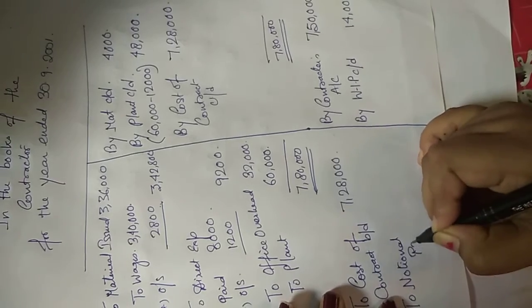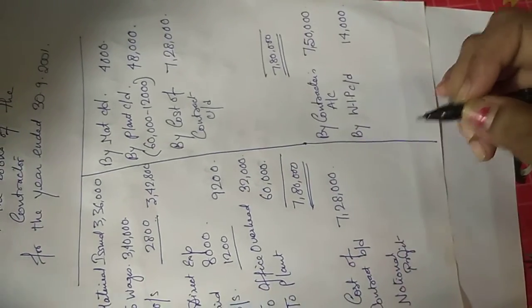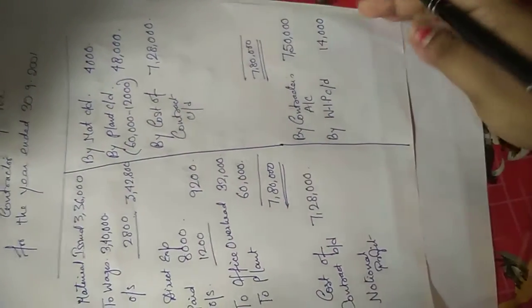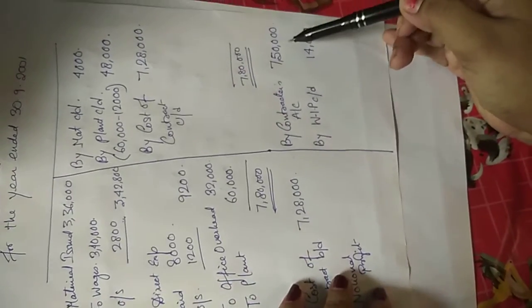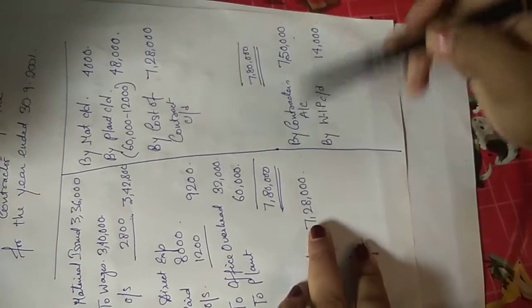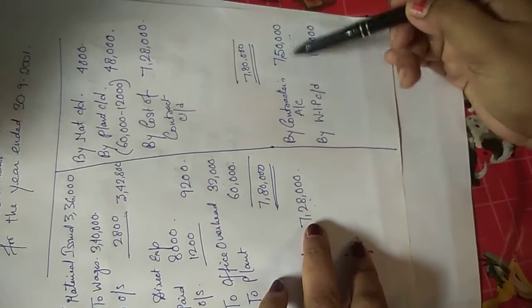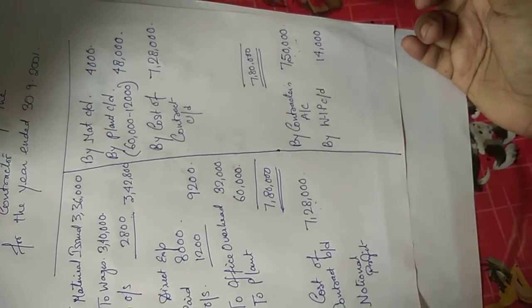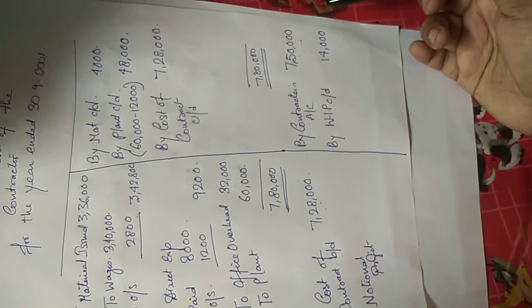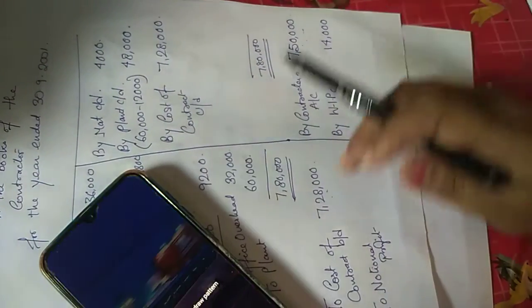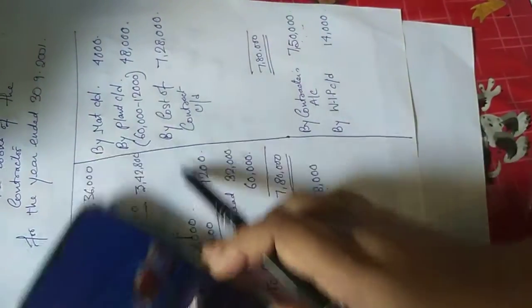Actually notional profit is also known as accounting profit. Why is it known as accounting profit? Because this is my selling price, and this is my cost. If I deduct cost from my selling price, I'll get accounting profit, which for costing purposes is also known as notional profit.